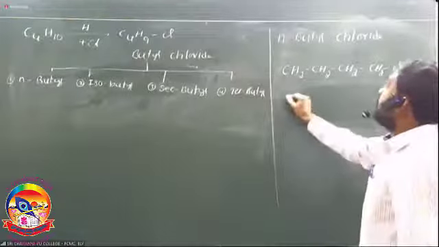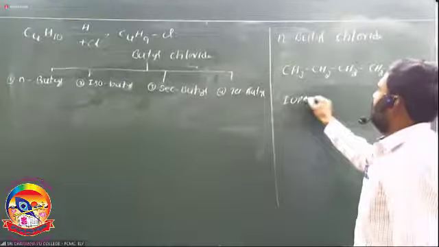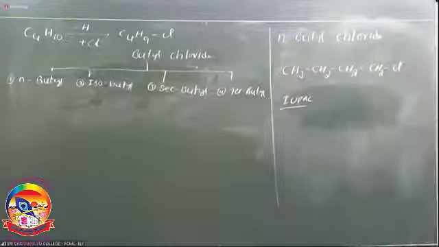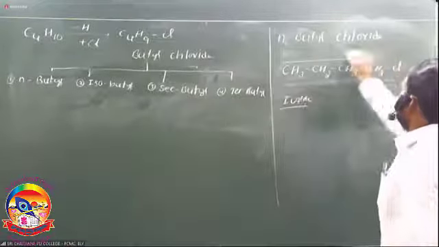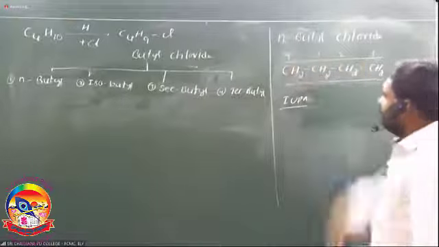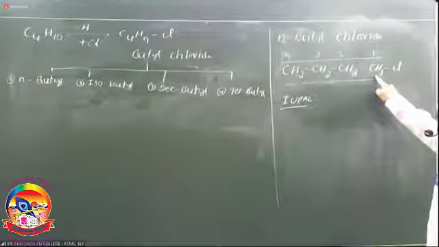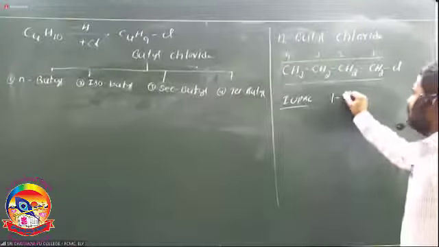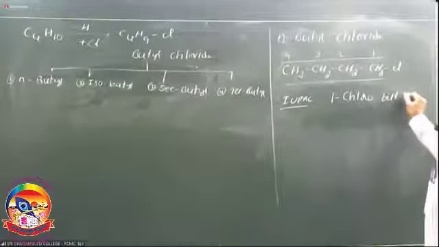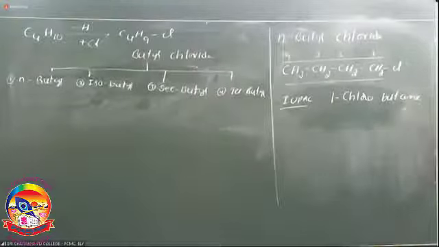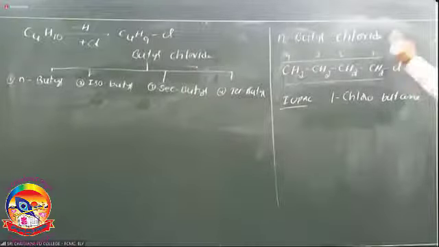What is the IUPAC name of N-butyl chloride? First select the longest chain. It is the first carbon, second carbon, third carbon, and fourth carbon. Chlorine is attached to the first carbon, so the IUPAC name begins with 1-chloro. Root word is but, carbon containing single bonds.